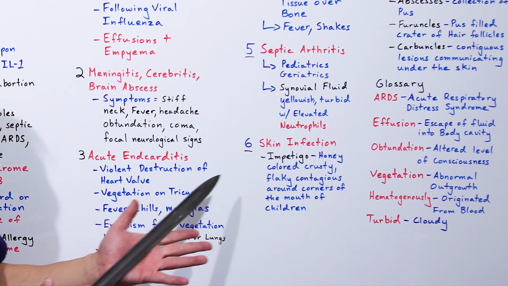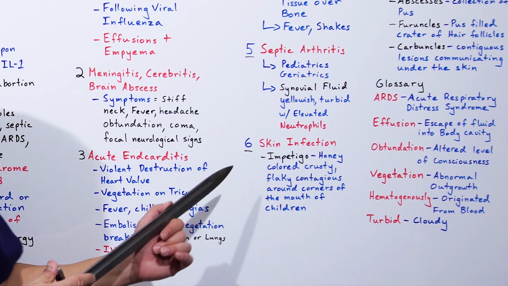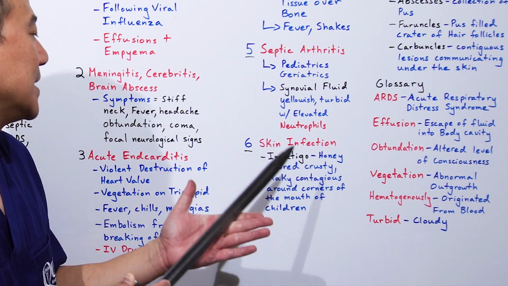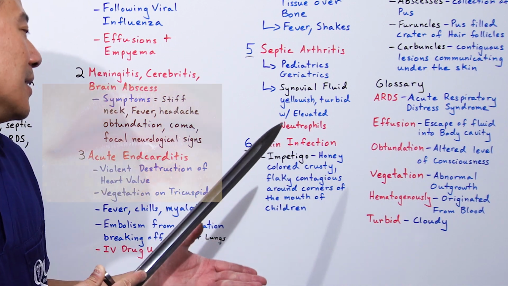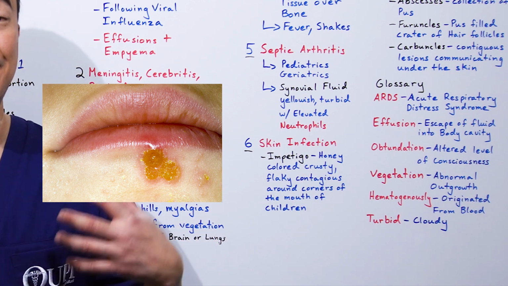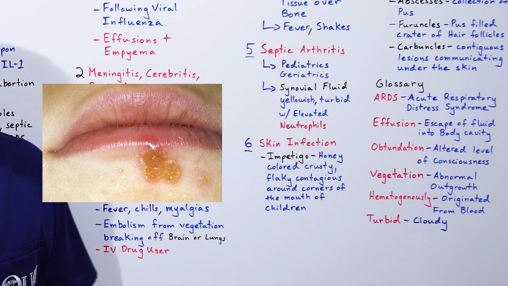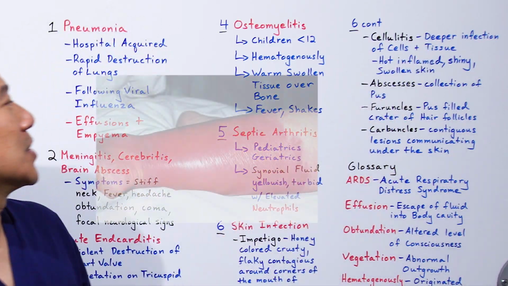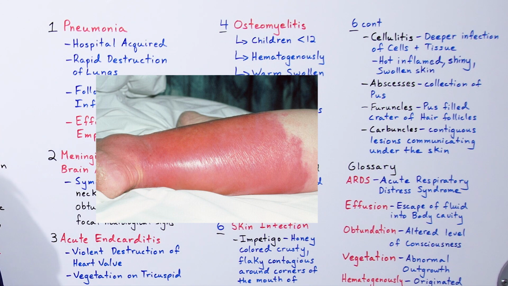All right, skin infection, very quickly. Impetigo, which is a honey-colored, crusty, flaky, contagious infection around the corners of the mouth of children. You'll see a picture of this, hopefully, if they're not evil. Think staph infection. Cellulitis, it's a deeper infection of the cells in tissue.